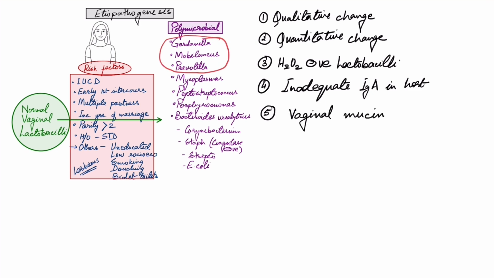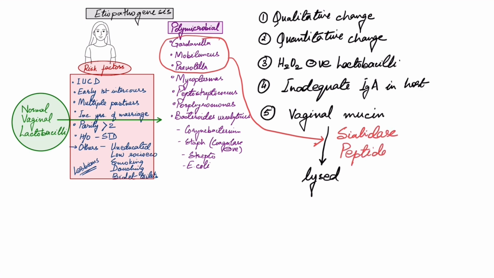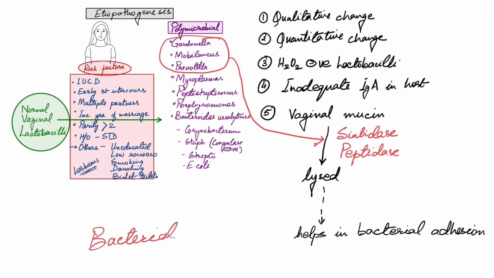Fifth point is that the vaginal mucin is broken down by enzymes like sialidase and peptidase, which are produced by Gardnerella, Mobiluncus and Prevotella, and this helps in the adhesion of the pathogenic bacteria. All this together leads to a condition known as bacterial vaginosis.